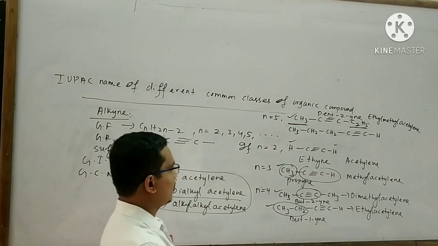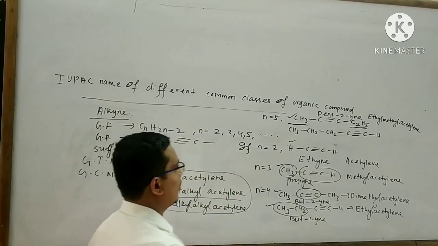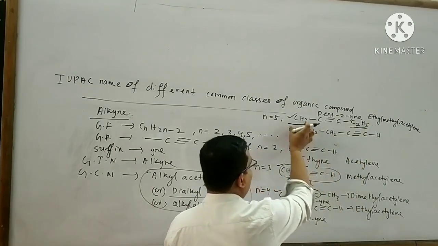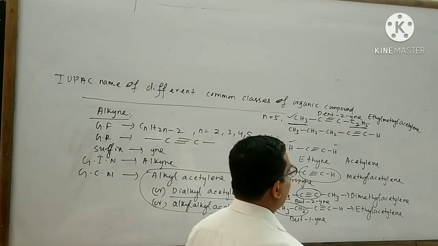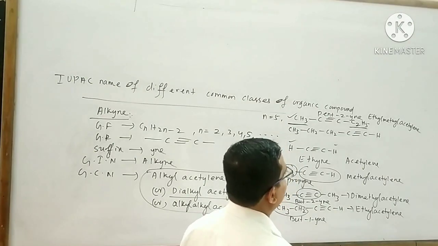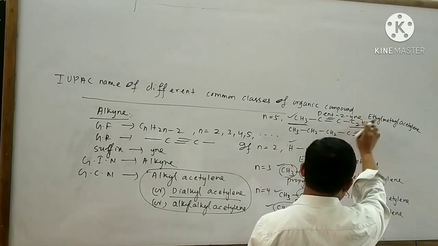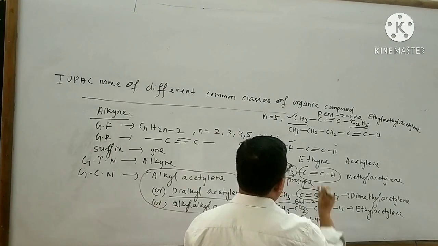On naming such type of compound, you are bound to follow the alphabetical order. The name of this alkyl is ethyl. The name of this alkyl is methyl. According to the alphabetical order, E comes first, then M. So the name for this organic compound is ethyl methyl acetylene.